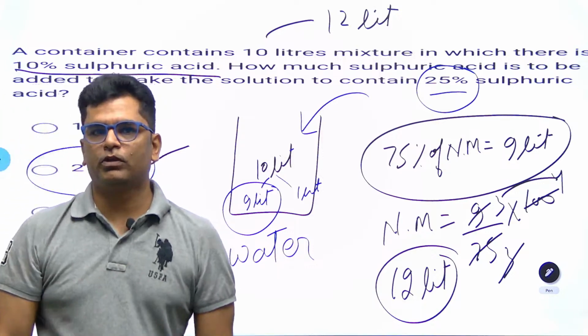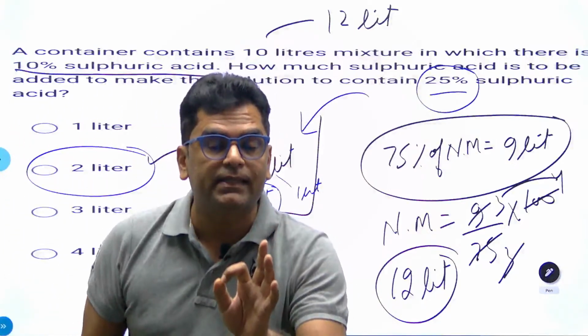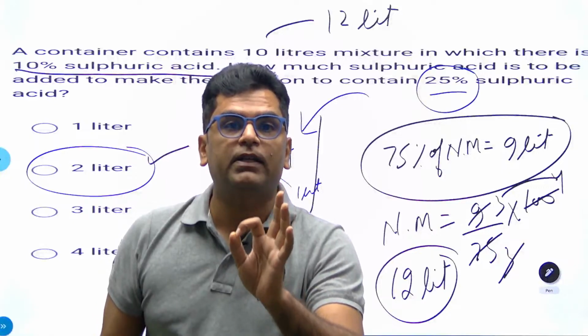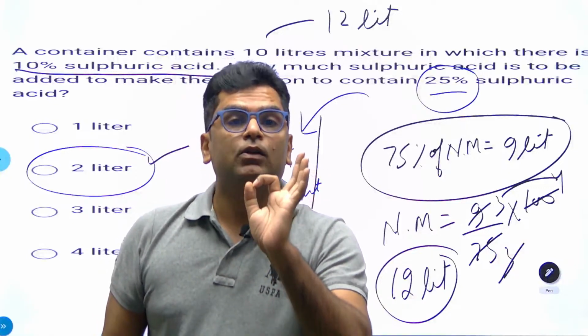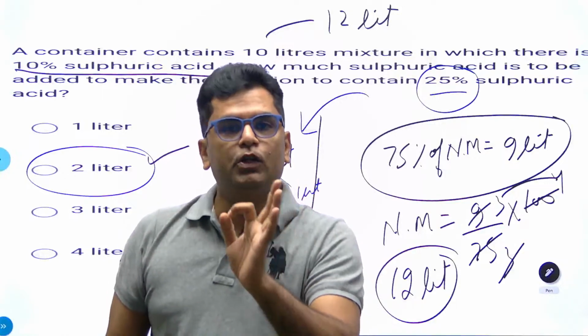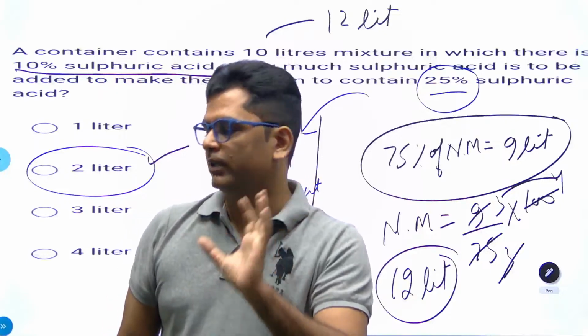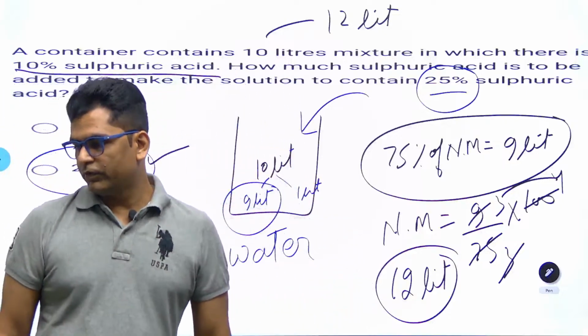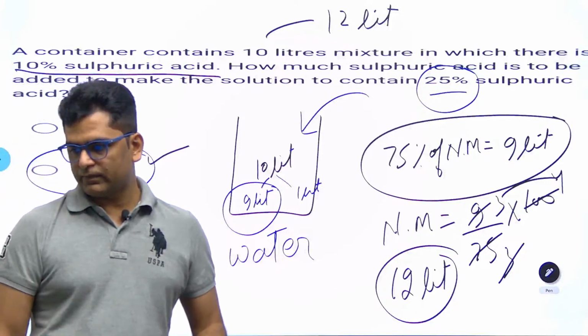You have to keep a focus on the quantity which is not changing. 9 liter of water is constant throughout the procedure. They are adding sulfuric acid, so the quantity of the other material, that is water, is not changing. So we are focusing on that. Good evening. Clear?